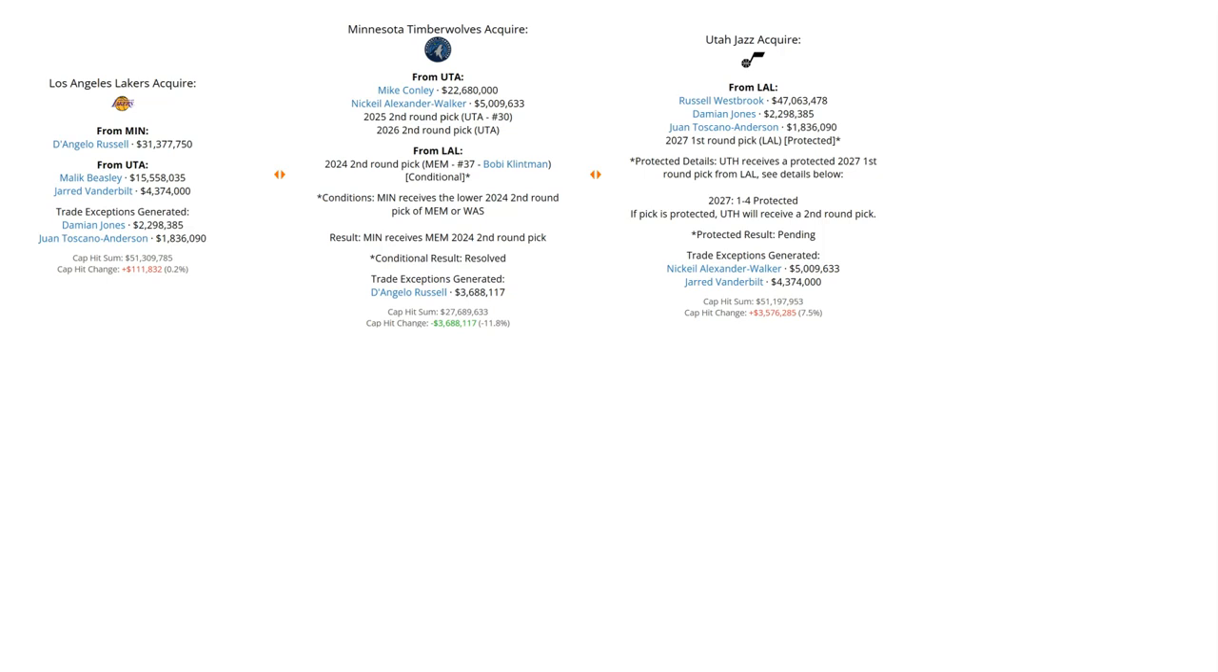You have the Lakers sending Russell Westbrook, Damian Jones, Juan Toscano Anderson, and a first-round pick in 2027 to the Utah Jazz. The Lakers would also send a second-round pick in 2024 to Minnesota, while the Lakers would pick up D'Angelo Russell from the Timberwolves and Malik Beasley and Jared Vanderbilt from the Jazz. This was technically all part of Russell Westbrook essentially not being a good fit for the Lakers, and he had to essentially get dumped to a team. The Jazz were willing to do that. Nickeil Alexander-Walker and Mike Conley are still with the Timberwolves to this day.